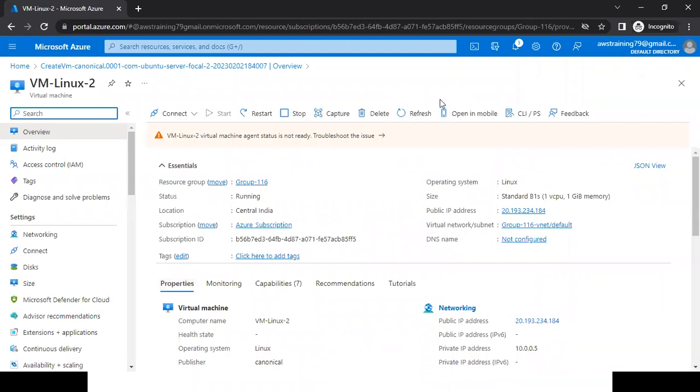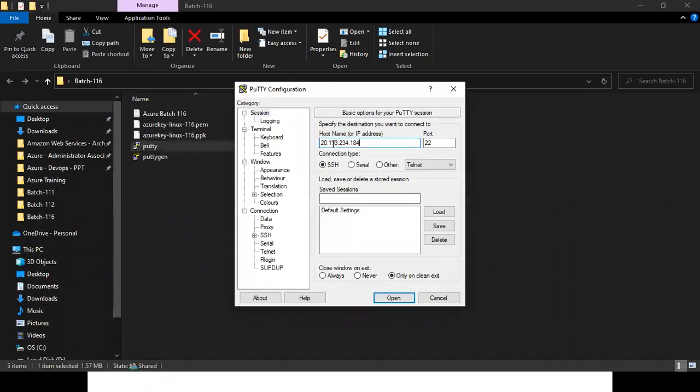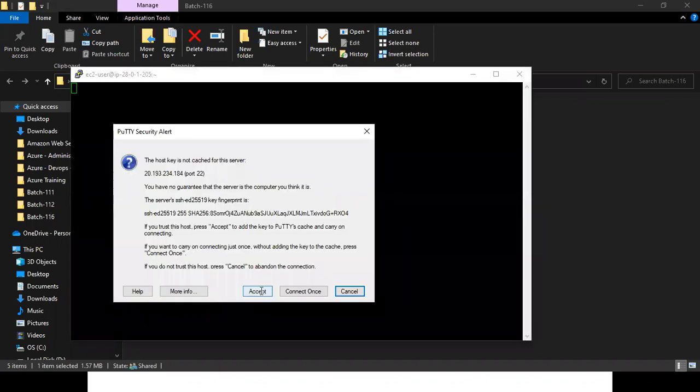Now I need to connect to this machine. To connect to this machine, again, I'm going to note down the public IP, and I'm going to open it, double click. This is the public IP. Now I don't need to attach that PPK file again because this time I'm using the password option. Click on accept.